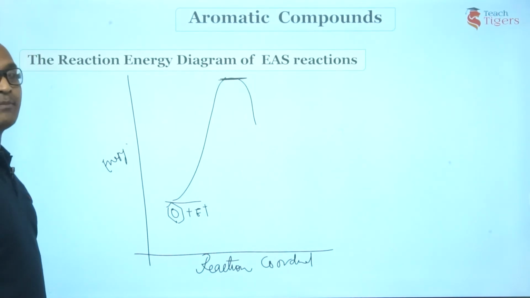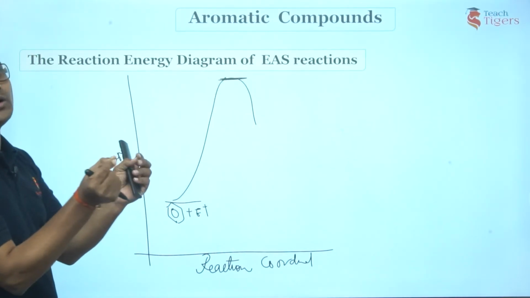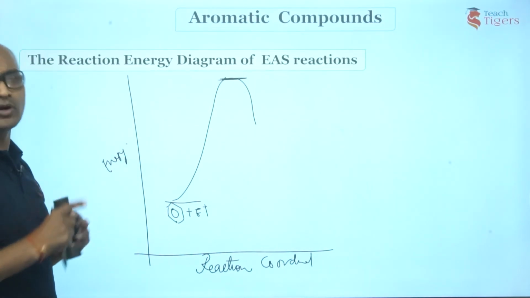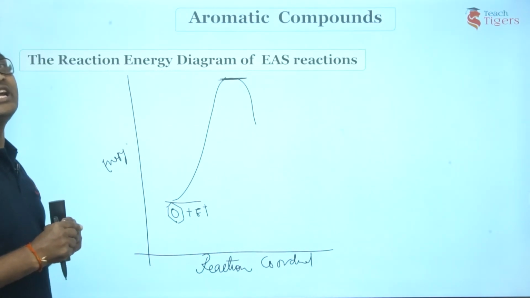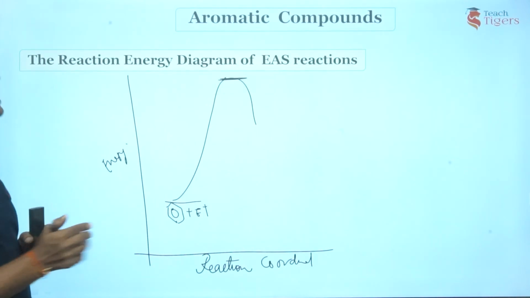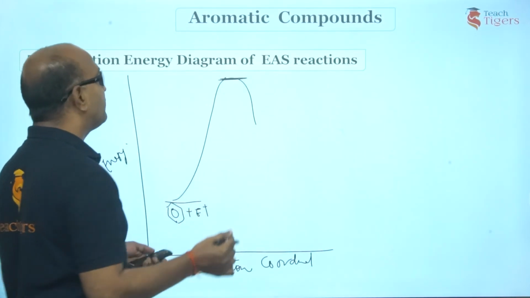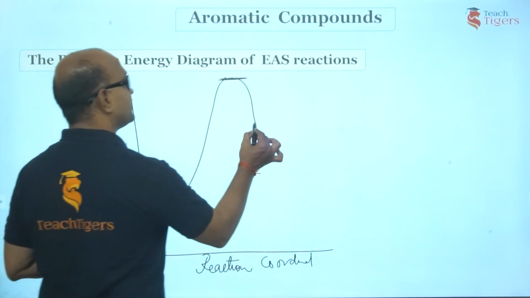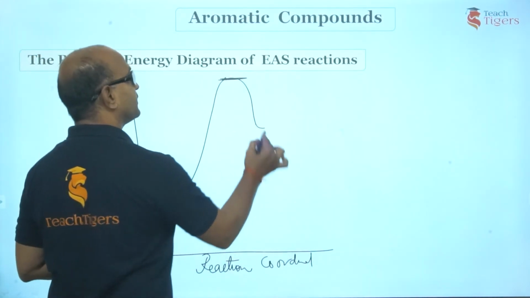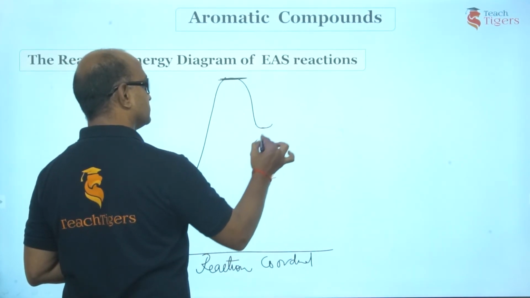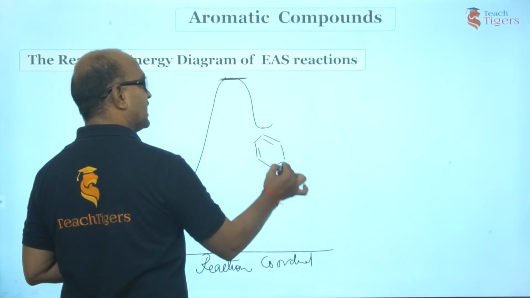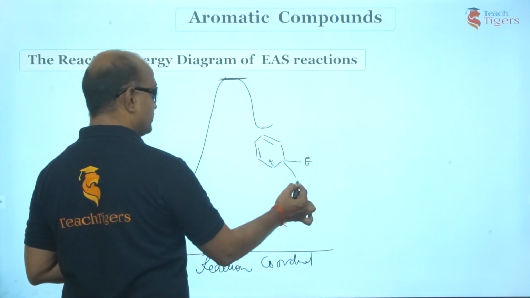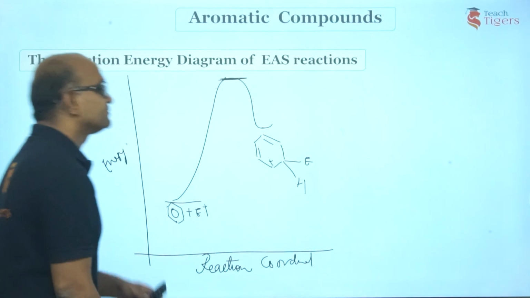What is happening here? You are breaking the pi bond. Am I right, guys? And you are making a sigma bond to it, right? You are going to get an intermediate called arenium carbocation. That's how I'm going to show you this, guys. We have this reaction here. I'll just show you this. I have told you, you can represent that E anywhere, right? You have got this hydrogen anyways.